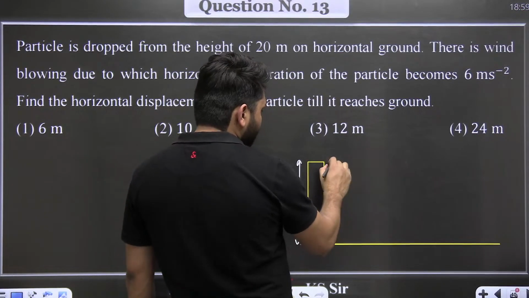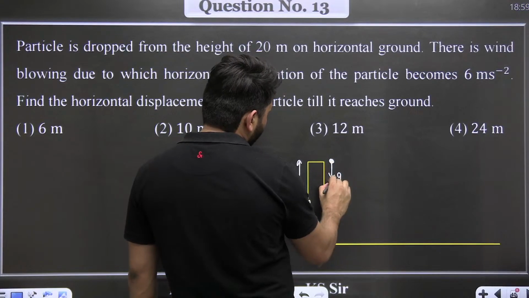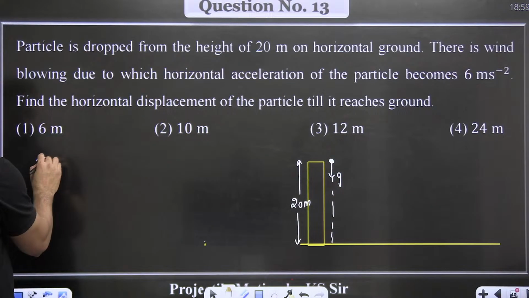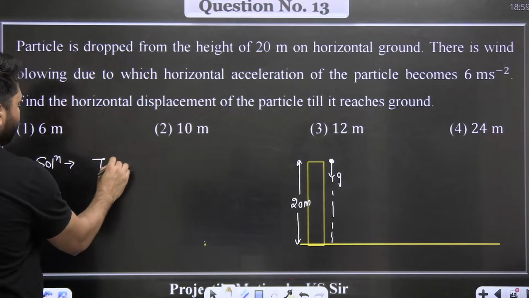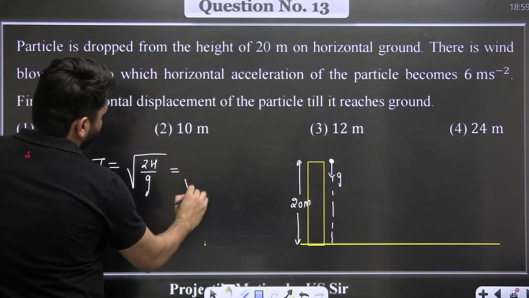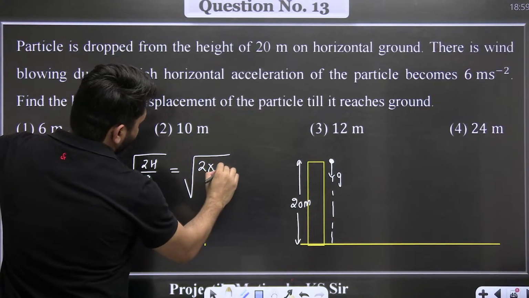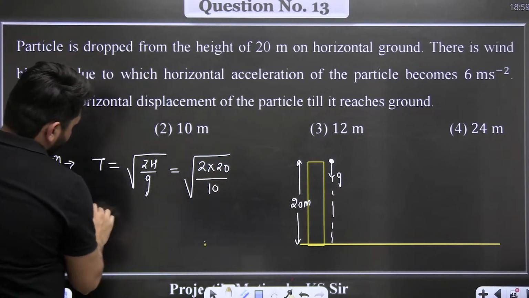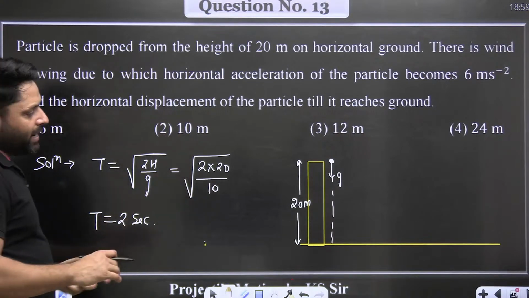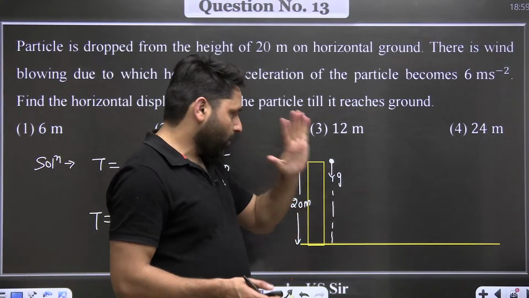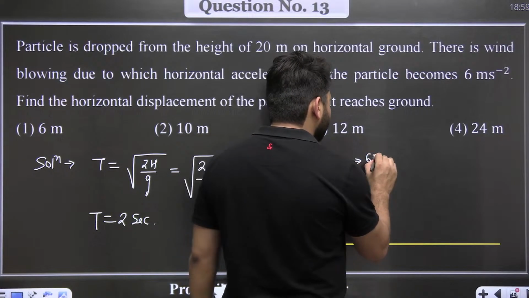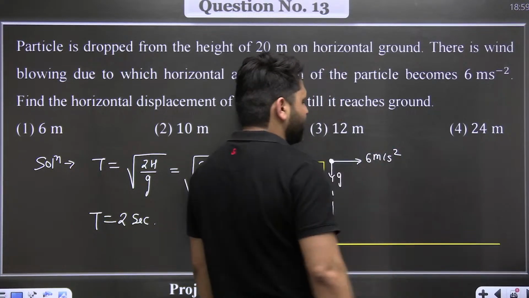So if nothing happens, due to acceleration due to gravity, this particle will reach the ground in what time? Time taken is root over 2h divided by g. So this comes out to be root over 2 into 20 meter divided by 10. It will take 2 seconds in reaching the ground from 20 meter. But what is happening here? There is a wind which is providing 6 meter per second square horizontal acceleration.